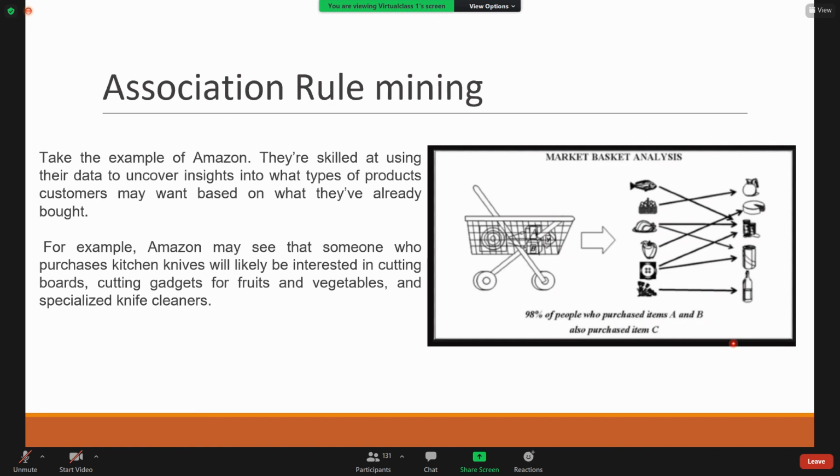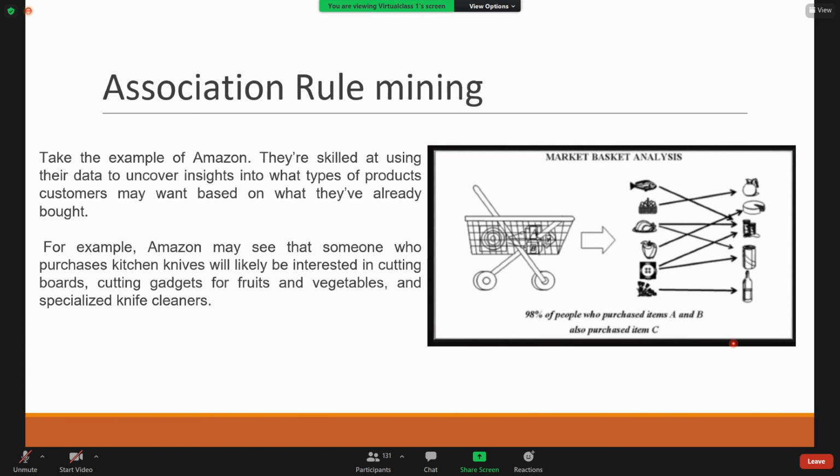Previously we don't know this information. This pattern is not known previously. Now from this data, we applied the association rule mining technique and came up with a rule such that 98% of the people who bought the items A and B also bought the item C. So these are useful rules.